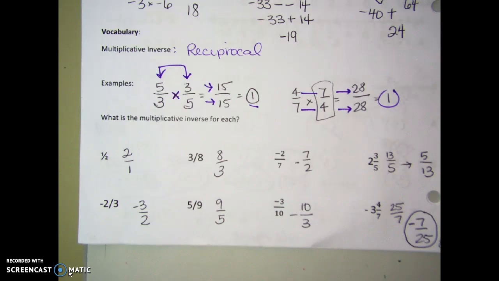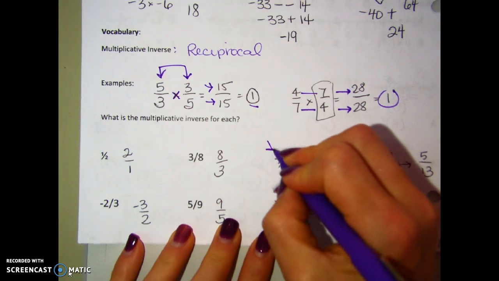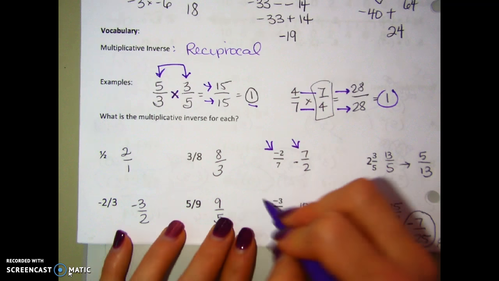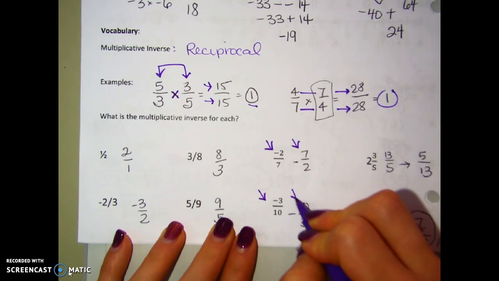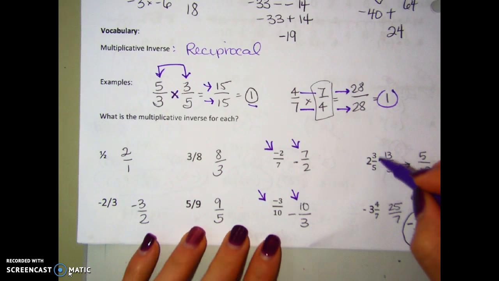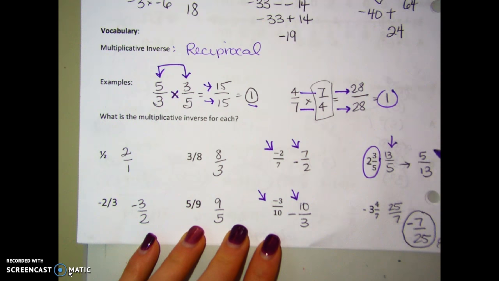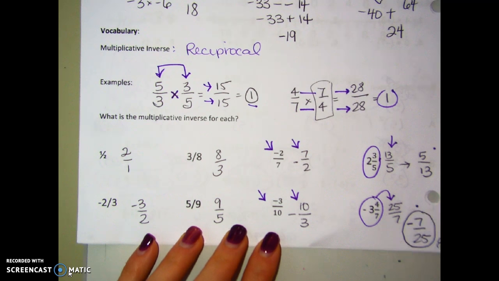All right, if you're already checking, make sure that to find the multiplicative inverse, you just need to write it as a fraction and then flip it upside down. If it was negative already, it's still negative when you write the reciprocal. So like this one was a negative fraction, the reciprocal is still negative. And if you have mixed numbers, you've got to write it as an improper fraction first, then flip. So here's another one, a mixed number: change it into an improper fraction, then flip for the reciprocal.